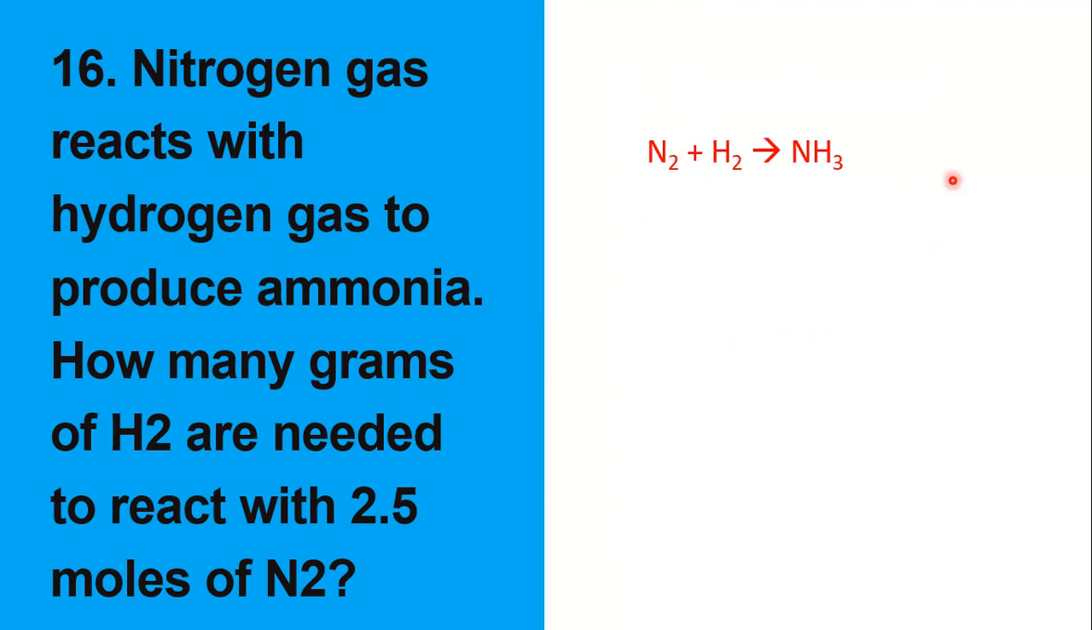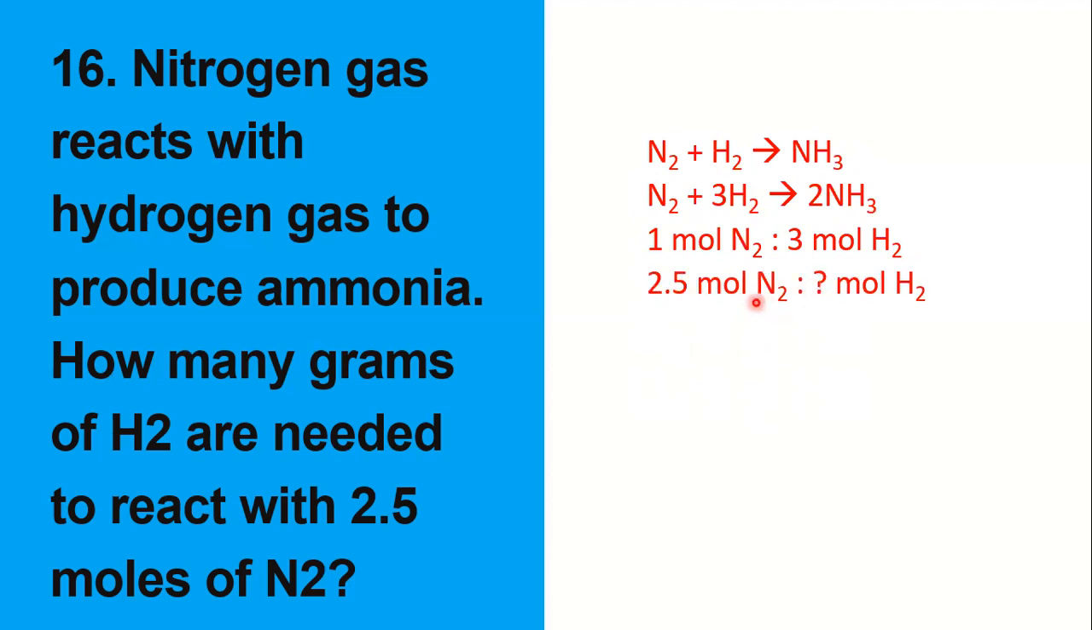Then, what do we do after this? We will balance. Balancing this, it will yield N2 plus 3H2 to 2NH3. So we have 1 mole of N2 is equivalent po siya sa 3 moles of hydrogen gas. And sa given po, meron tayong 2.5 moles of N2 at hinahanap natin is yung mole of hydrogen. So paano natin yung isolve? Ratio and proportion lang po. 1/3 is equivalent to 2.5 over x. So solving x, manipulating this equation, we will yield 7.5 moles of hydrogen gas.